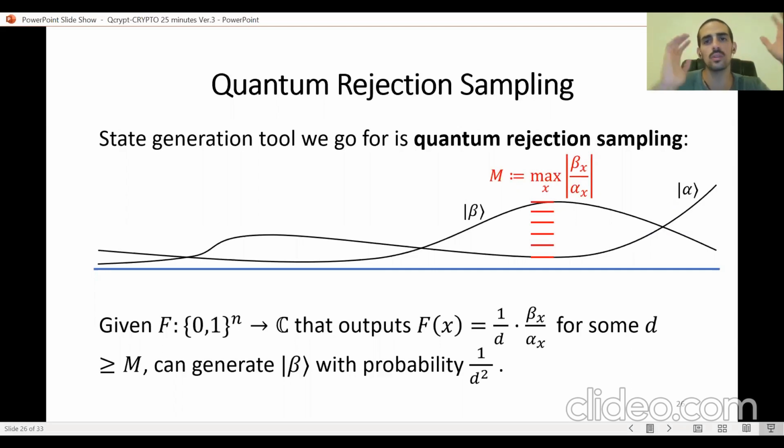The intuition is the important part behind quantum rejection sampling. It says that if we have a state alpha where all of its coordinates are roughly the same as another quantum state beta, and we also know the ratios in all of the coordinates by some classical circuit F, we can generate beta with some good probability.